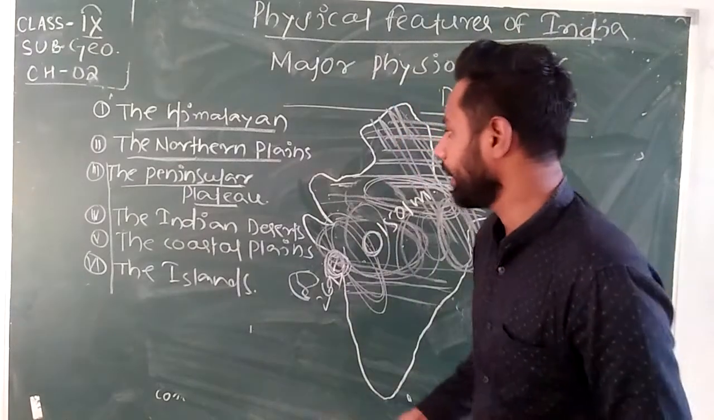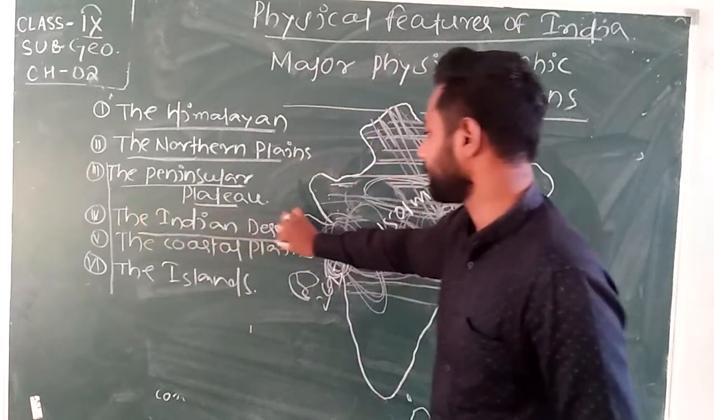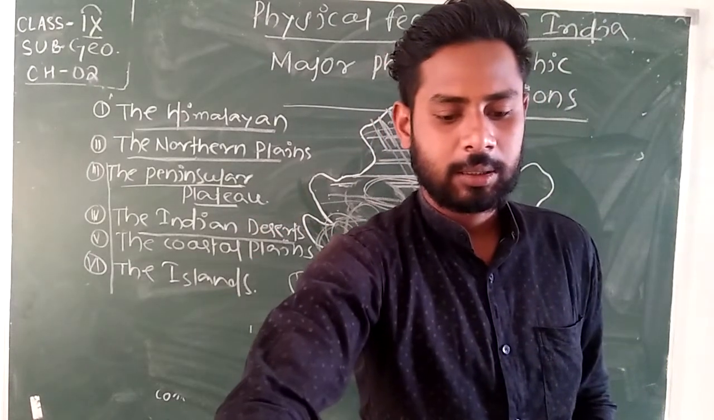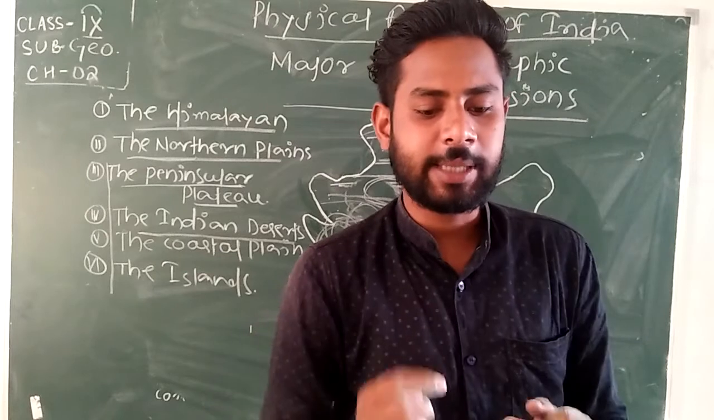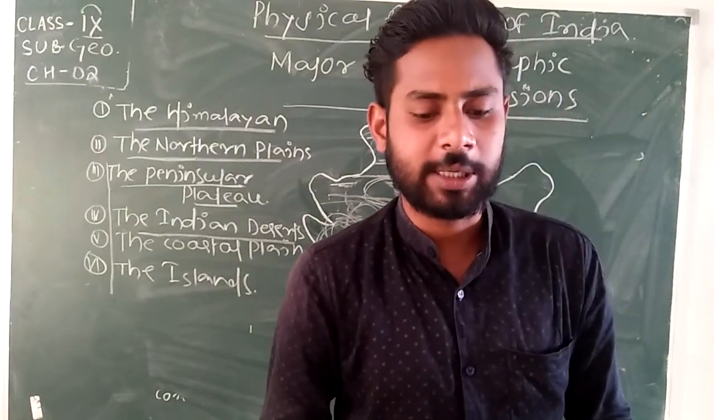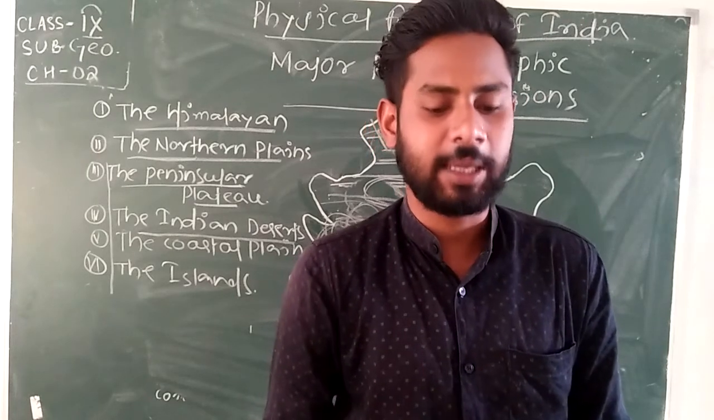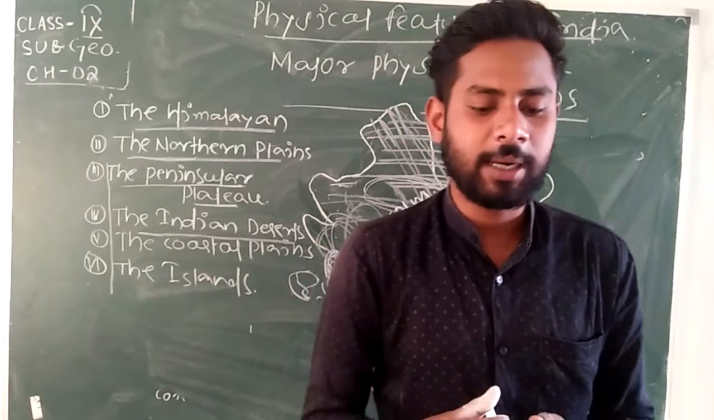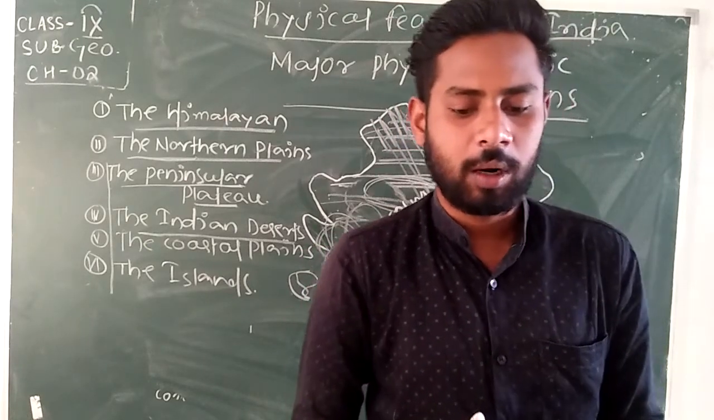After that, the Indian desert. The undulating sandy plain covered with sand dunes towards the western margins of the Aravalli Hills is the Indian desert. Crescent-shaped dunes are called